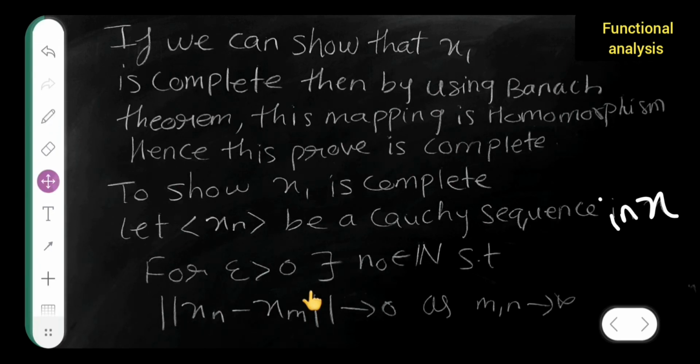For epsilon greater than 0, by the definition of a Cauchy sequence, there exists n0 belonging to the naturals such that ||x_n - x_m||_1 tends to 0 as m, n tends to infinity. This is the statement from the definition of a Cauchy sequence.